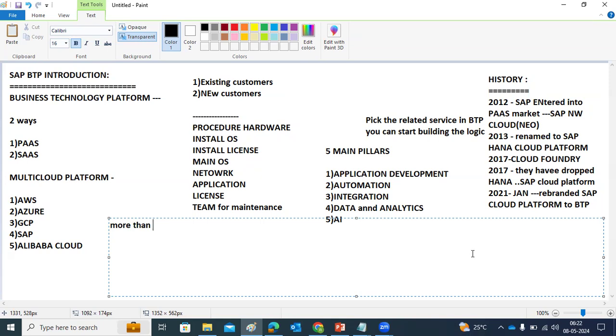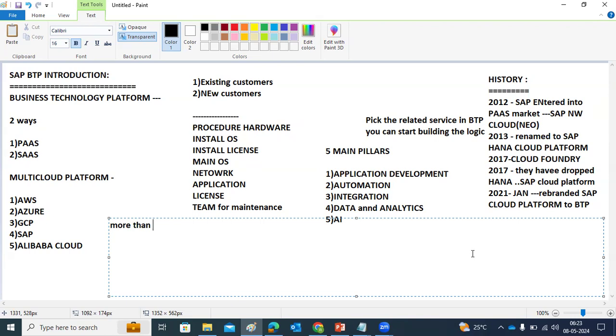It's better to represent their offering in the market as a business technology platform. Why? Because they are not only providing cloud-related services, but application development, automation, integrations, AI. To represent their offering more broadly in the market, SAP decided to rebrand the platform to the SAP Business Technology Platform.